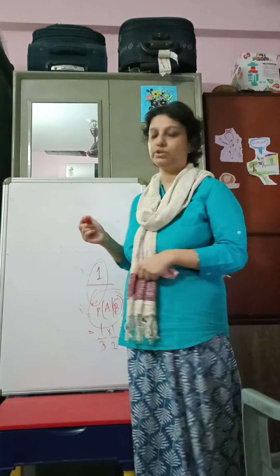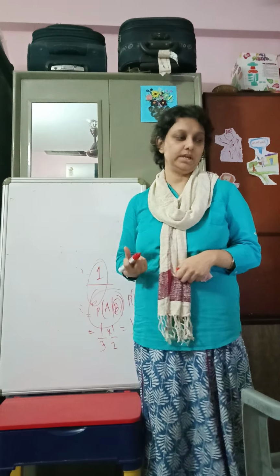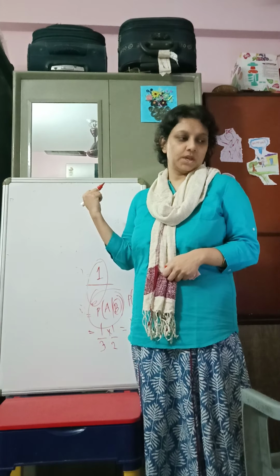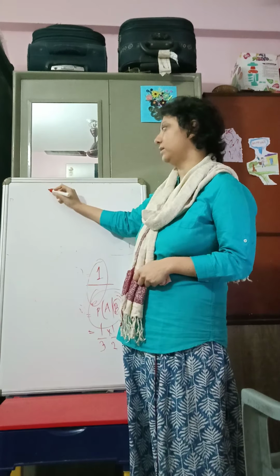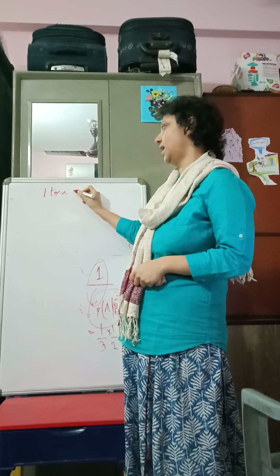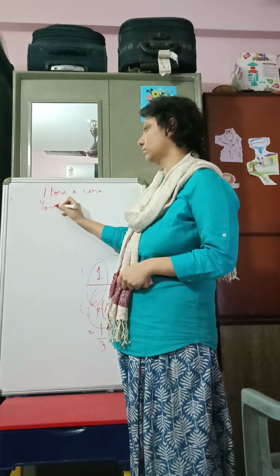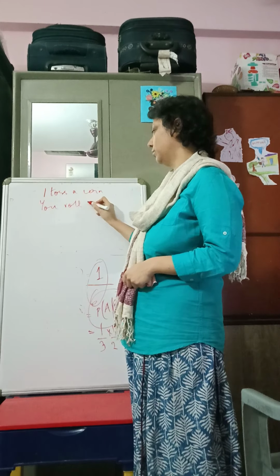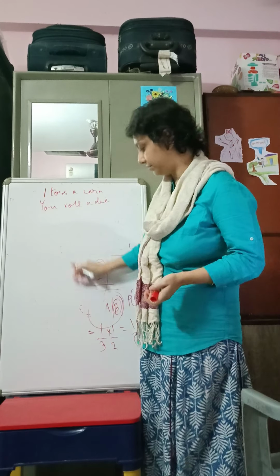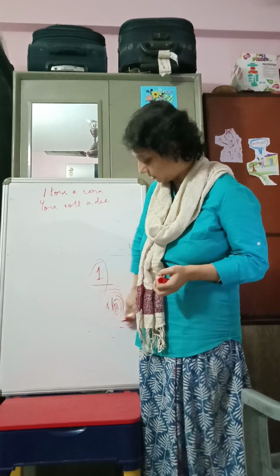One example I would discuss here is that the experiment is that I toss a coin and you roll a die. Now if we use the tree diagram, that would be very easy to explain.